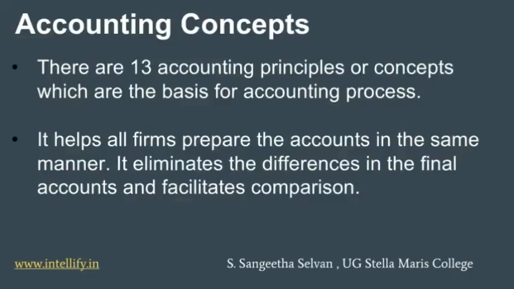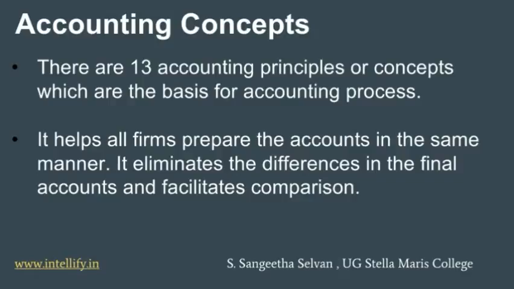Now, there are 13 basic accounting concepts and they are generally accepted by everyone and they are known as generally accepted accounting principles. So the basic purpose of these accounting concepts is to ensure uniformity in the financial statements prepared by several firms.